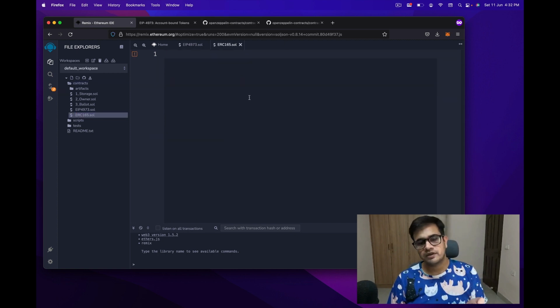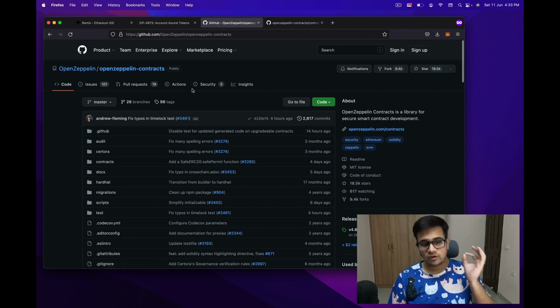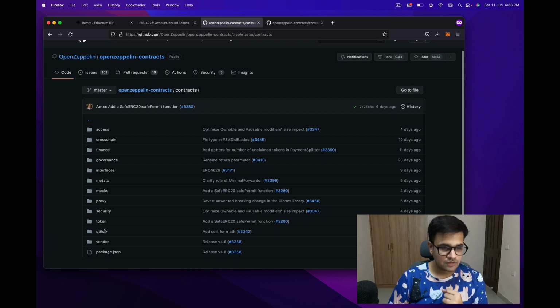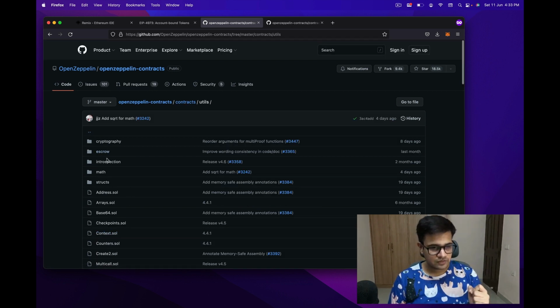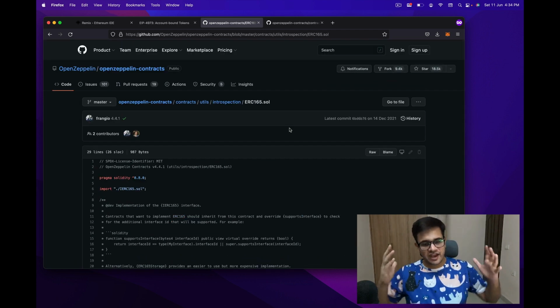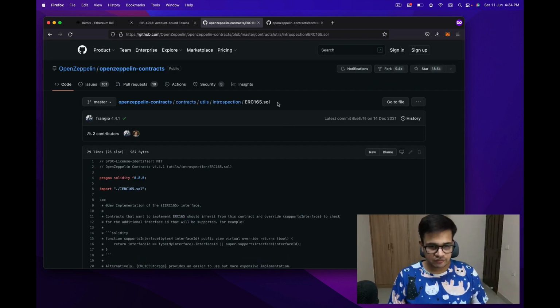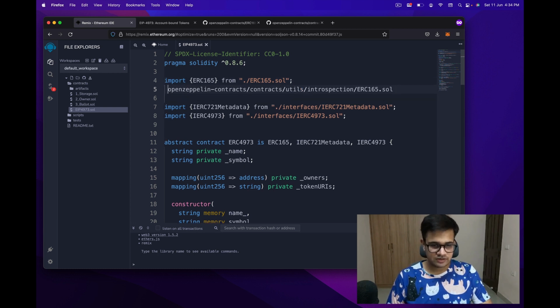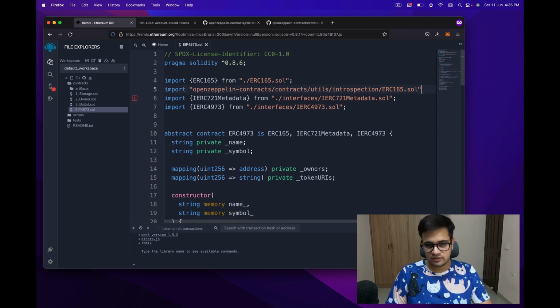And I'm going to open the OpenZeppelin contracts. On the OpenZeppelin contracts repository, go to contracts, utils, introspection, and then ERC165.sol. Now that we have ERC165, I need to copy this whole line, and then in Remix put this here with the import statement, and in strings write @ and then slash.